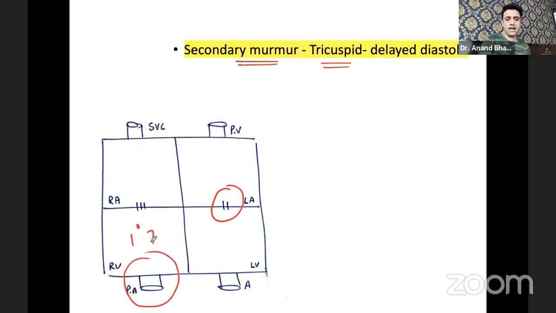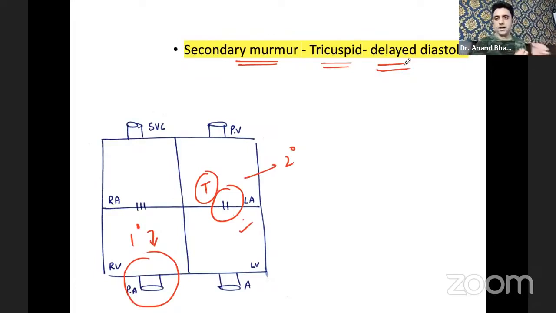The primary murmur was at the pulmonary area level, and the secondary murmur is at the tricuspid level, and there is a delayed diastolic murmur. Okay, Bharti is asking, can we see the heave through eyes? Yes dear, you can see parasternal heaves. There is a grading, which is a much more advanced level.